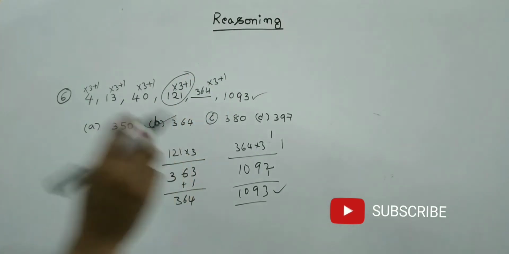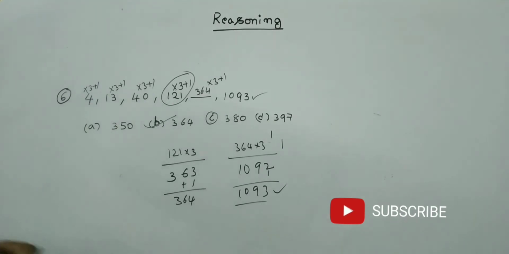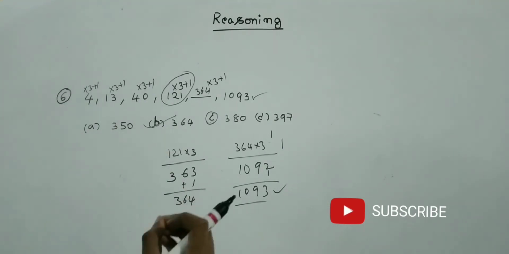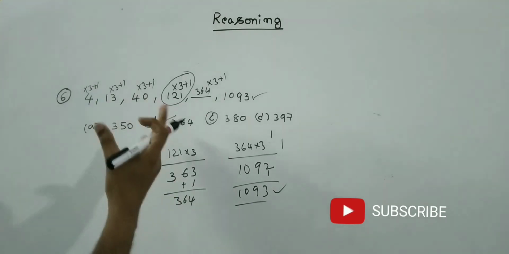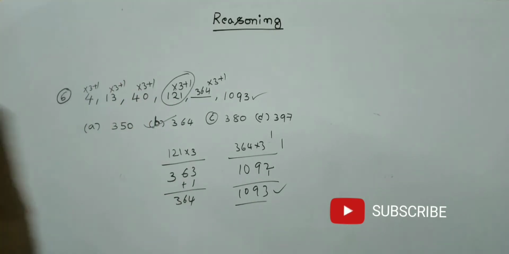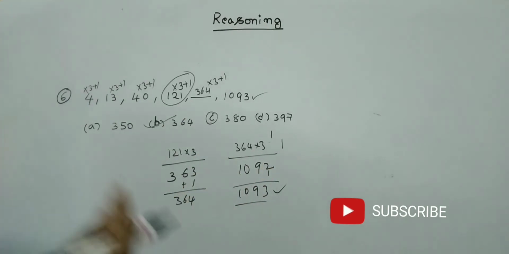Then the answer is 364. First we should come out from our fear. We should come out from our fear. Then only we can concentrate on the problems. If you think that it is easy, we can do it. If you think that it is difficult, we should not do anything.